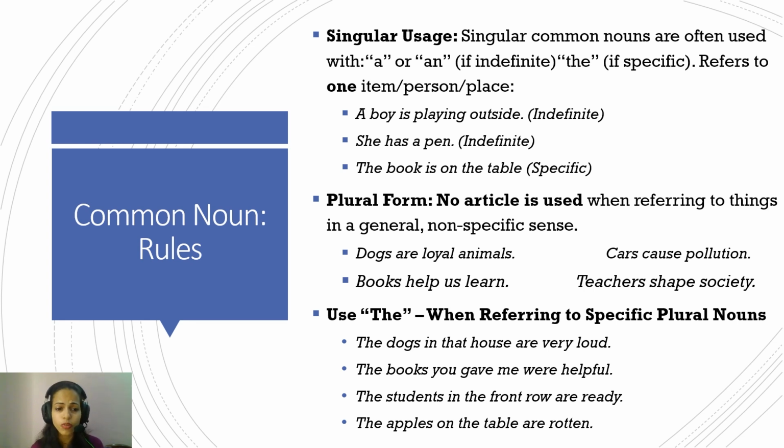Now, for the plural form of common nouns, no article will be used when referring to things in a general or non-specific sense. So, dogs are loyal animals. No article is to be used before that. Or, cars cause pollution. Car is a common noun, and here in the plural form, no article is to be used. Books help us learn. Teachers shape society. When used in plural form, no need to use an article.